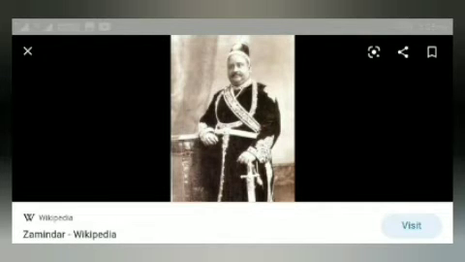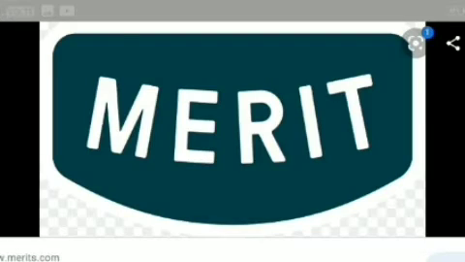Patta means written agreements to the ryots. The ryots became tenants since they were considered the tillers of the soil. All judicial powers were taken away from the Zamindars. Now, the merits of this permanent settlement.